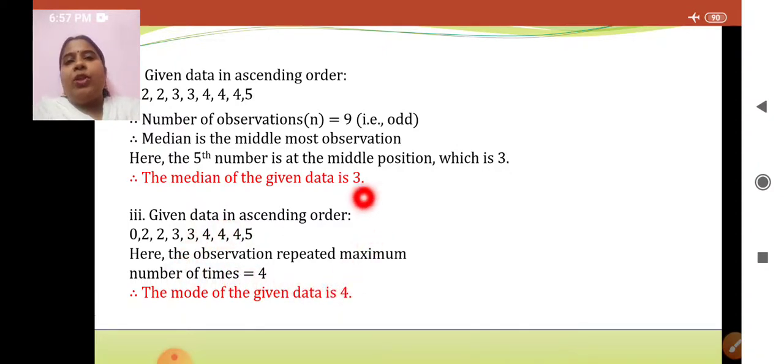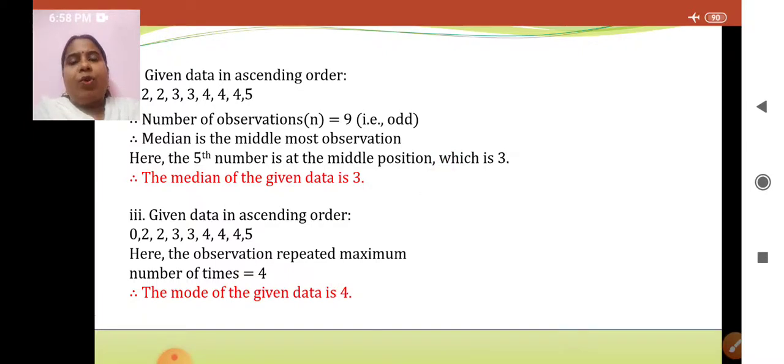So this way we can do all the 3 sums that are asked: mean, median and mode. The mean value we have got is 3. The median also we have got is 3. And the mode we have got is 4. So in one particular sum, we have found all the 3 values.